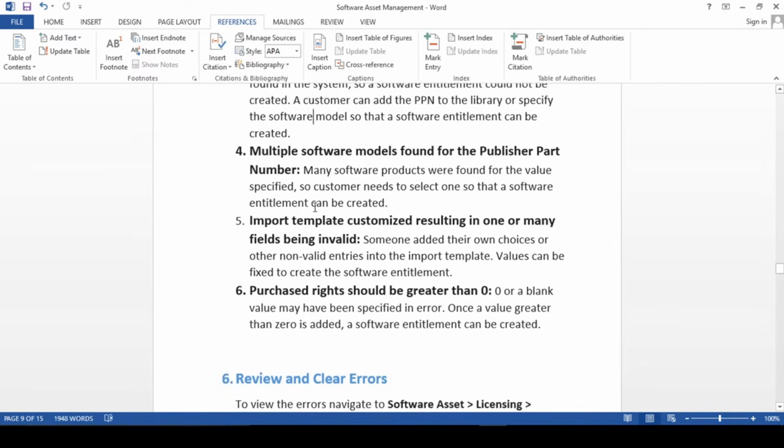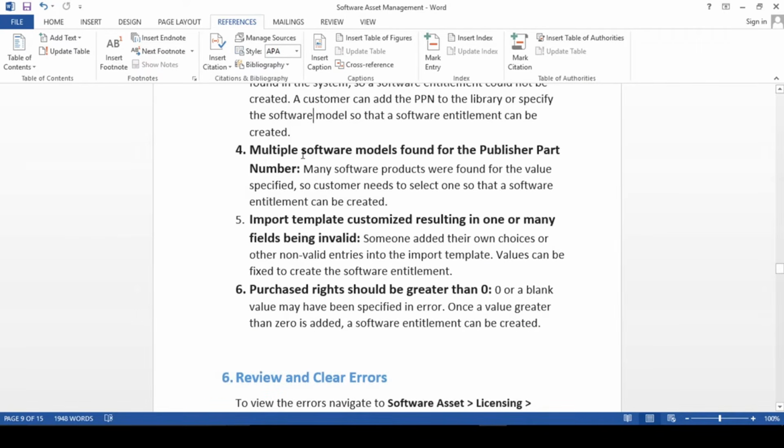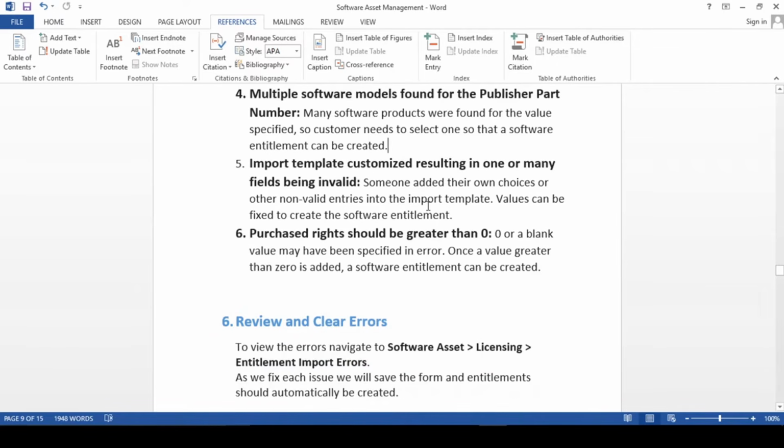Fine. Same way, guys, multiple software models found for the publisher part number. While looking for the part number, it might find multiple part numbers. So first, too many software products were found for the value specified, and the customer needs to select one of those. So if it is getting multiple, then definitely you have to select which one is the correct one.